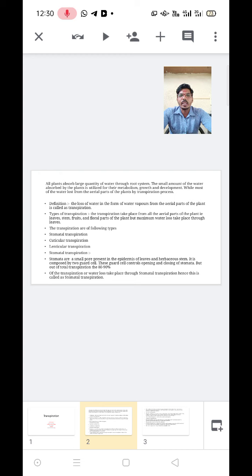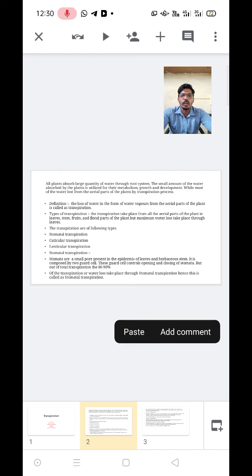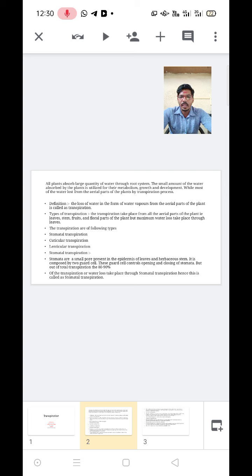Transpiration takes place from the aerial parts of the plant, the leaves, stem, fruit and floral parts, but the maximum water is lost through the leaves. The three types are stomatal, cuticular and lenticular transpiration.